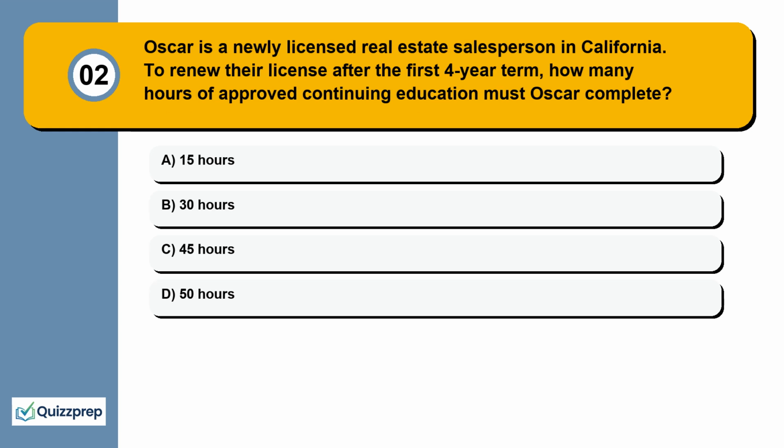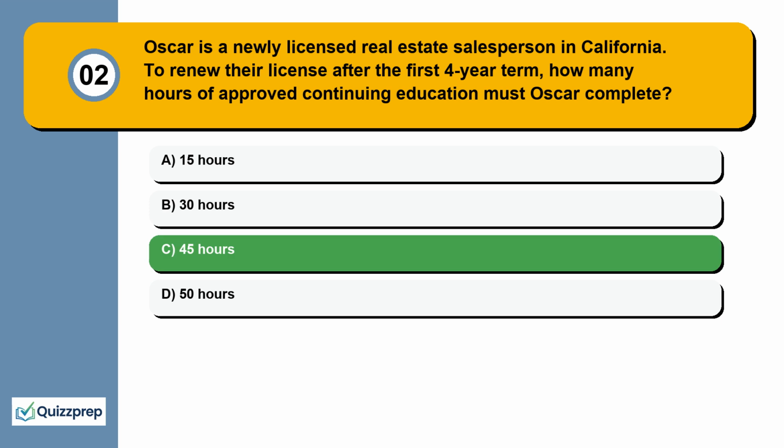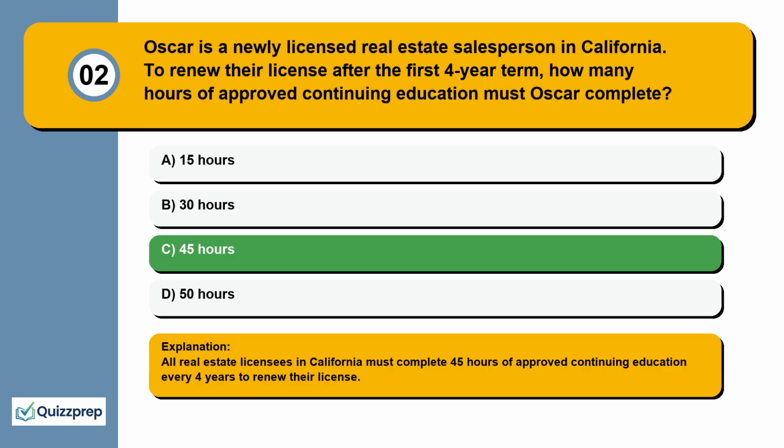Question 2. Oscar is a newly licensed real estate salesperson in California. To renew their license after the first 4-year term, how many hours of approved continuing education must Oscar complete? 15 hours, 30 hours, 45 hours, 50 hours. All real estate licensees in California must complete 45 hours of approved continuing education every 4 years to renew their license.